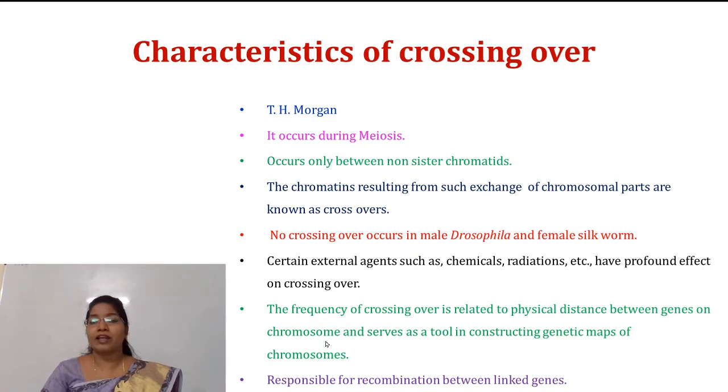The main feature is that crossing over is responsible for recombinations between linked genes, because these recombinations produce variations, and variations are the basis of evolution. So crossing over is of great significance. These are certain characteristics of crossing over.